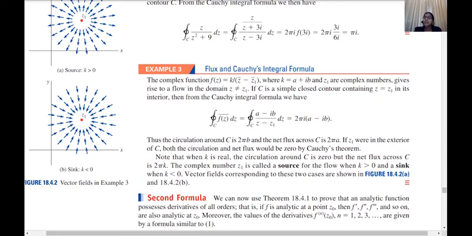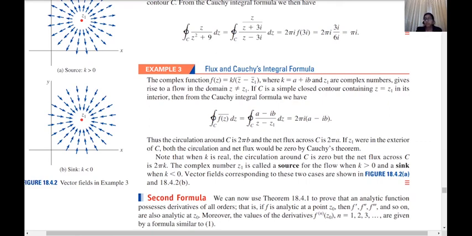In that case circulation will be 0. And if the point z1 which you are considering is outside our contour, then this whole integral is 0, so the circulation and net flux will also be 0. These are a few things we can obtain from this example.